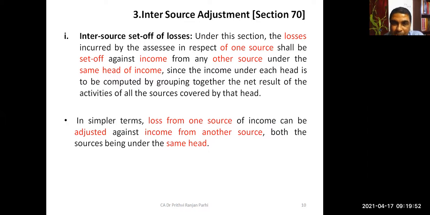Yes, sir. So loss from one source of income can be adjusted against income from other sources within the same head. That is called inter-source adjustment. Okay, this is called inter-source adjustment.